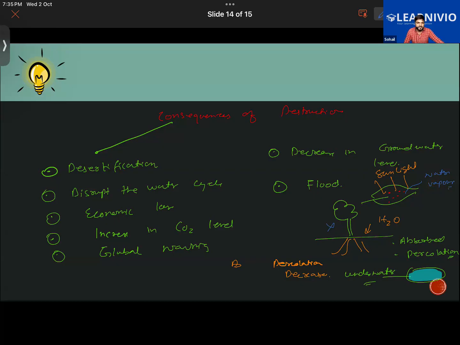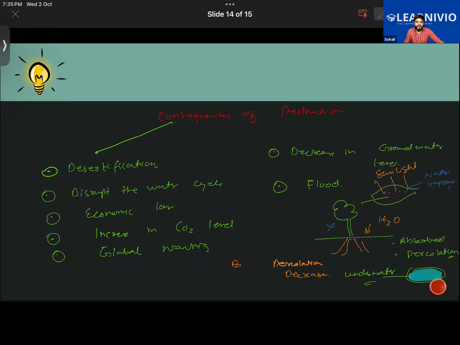But if there is no forest, the rainwater that gets percolated into the ground will no longer be reabsorbed by the plant, and hence there will be less formation of clouds. Thereby it will be reducing the rainfall. Getting my point? Yes, sir. That is the case.